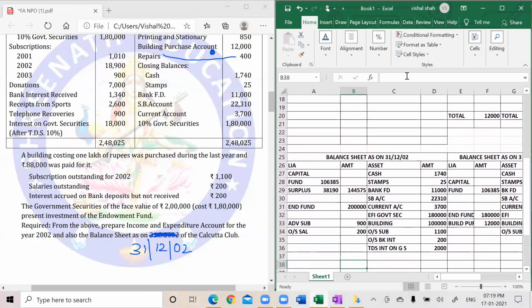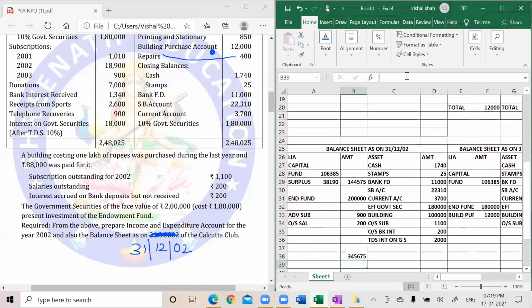And now my balance sheet should tally. It does not tally. That means we have made some mistake.